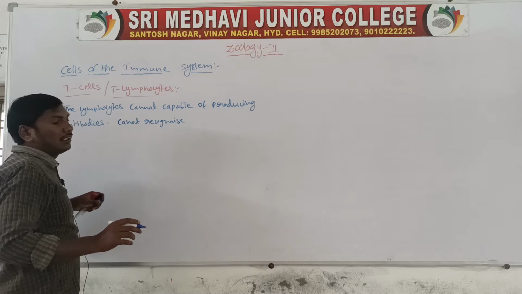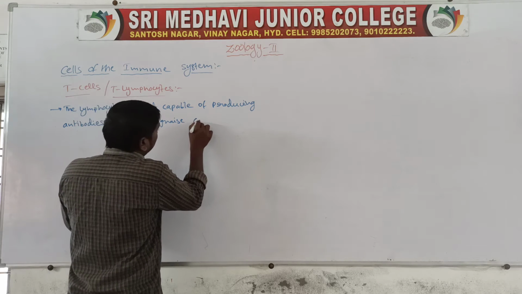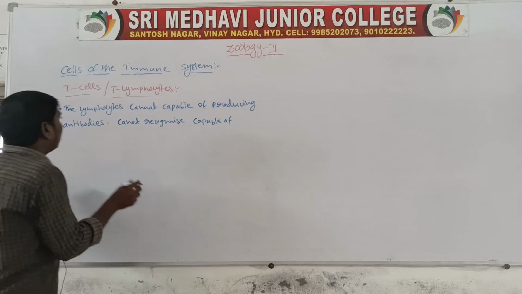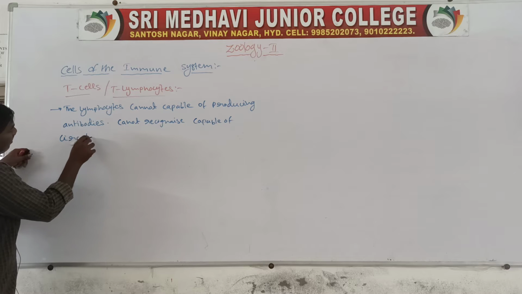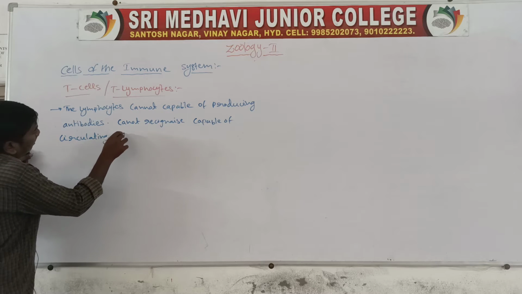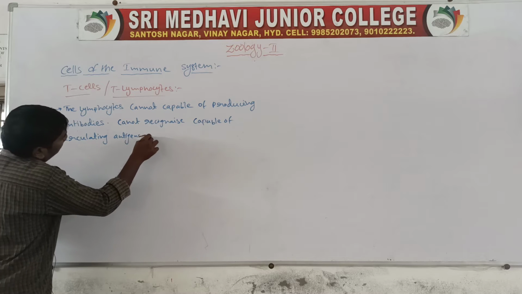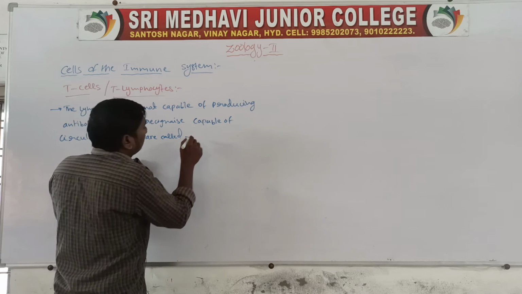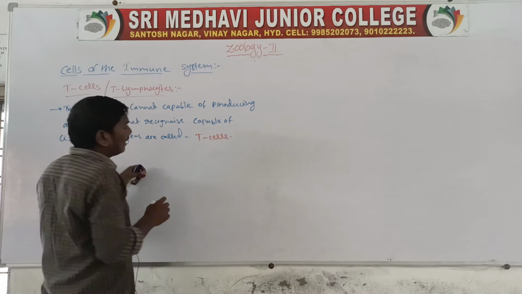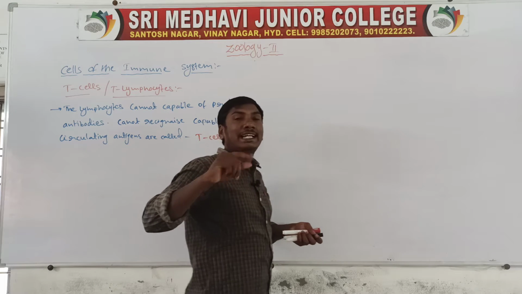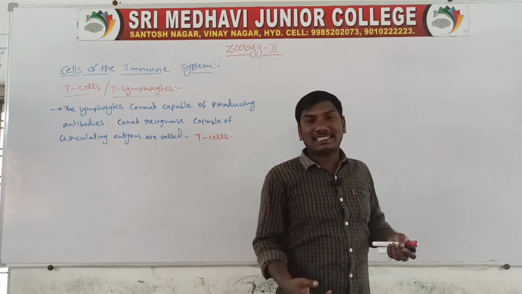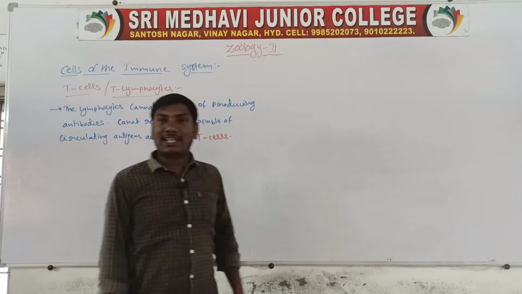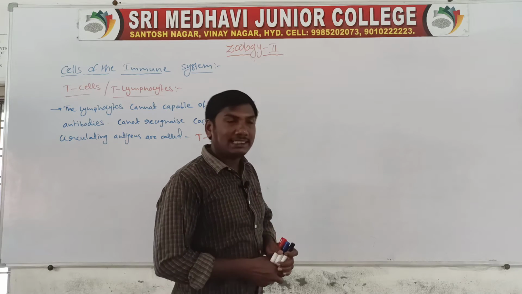Lymphocytes that are not capable of producing antibodies and cannot capture circulating antigens are called T cells.